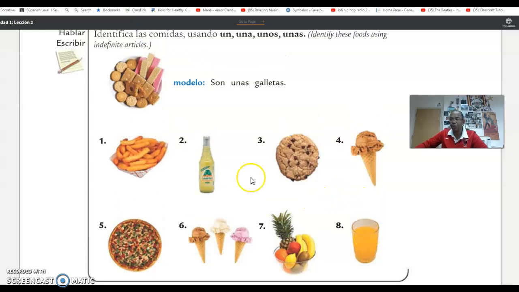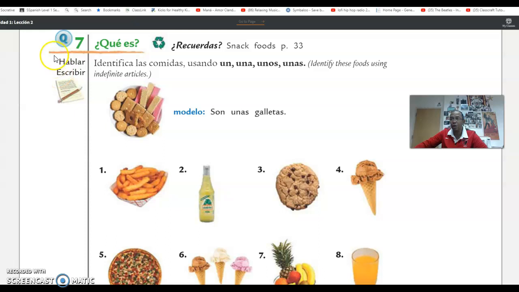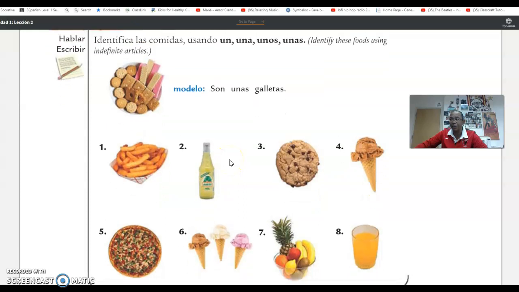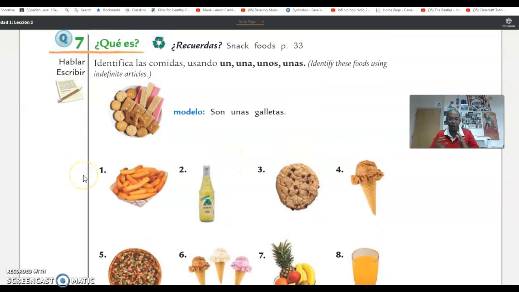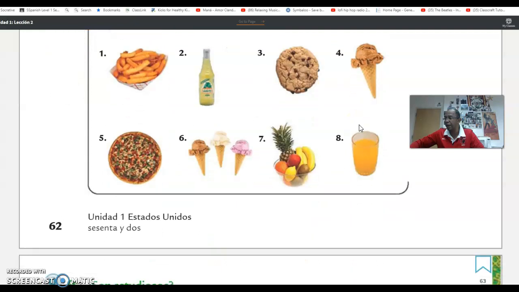And what do you do? You just go here, click on the question, and complete, just like I did for you, okay? So again, definite articles are el, la, los, and las. Indefinite articles are un, una, unos, and unas. So if you have any questions, I'm here, and complete your activities in these pages. This is from page 62, okay?